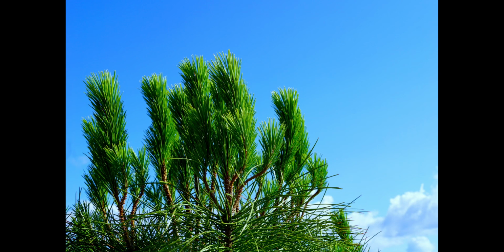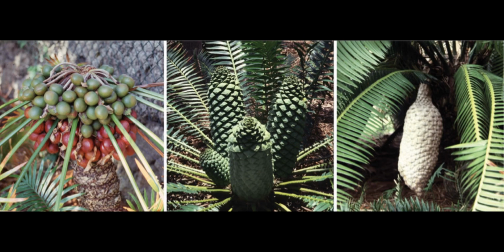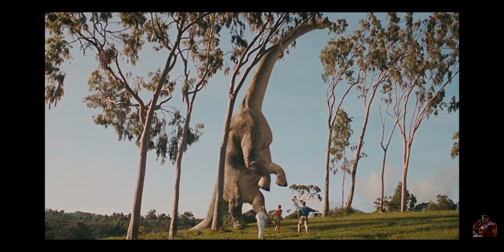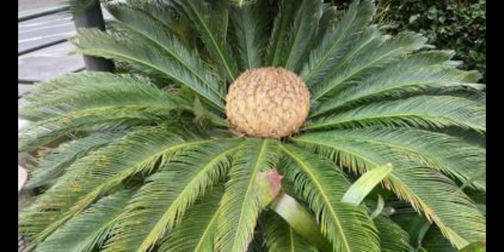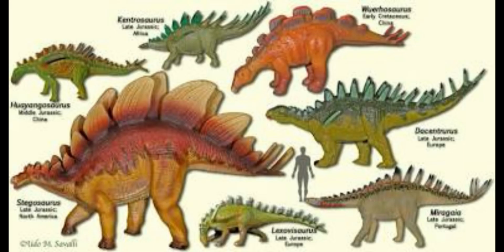Dinosaurs benefited by having a nutritious food source as well as the assurance of further cycads being planted due to their assistance in distribution. Due to the diversity in heights of dinosaurs, cycads developed easier ways for certain animals to get to them. Cycad seeds were positioned in ways that made them easier to access by large, browsing herbivores. As herbivores became more diverse and evolved, cycads evolved with them. The properties of cycads likely evolved to attract consumption by prosauropods, sauropods, and stegosaurs.